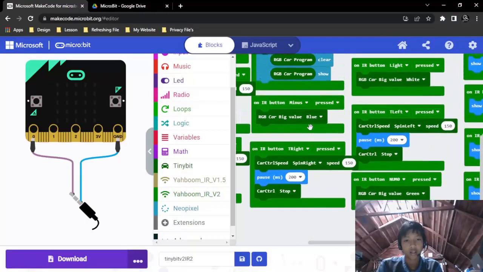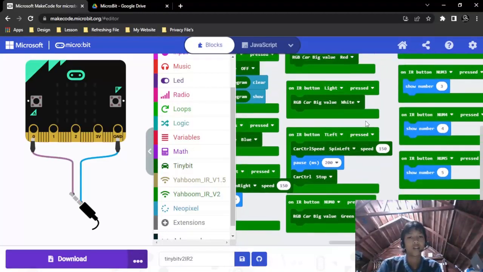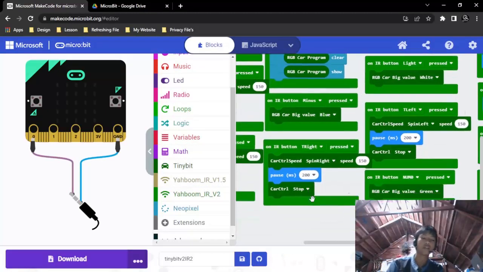When we press turn right, it will spin right, maybe 180 degrees, and then after 200 milliseconds, stop.